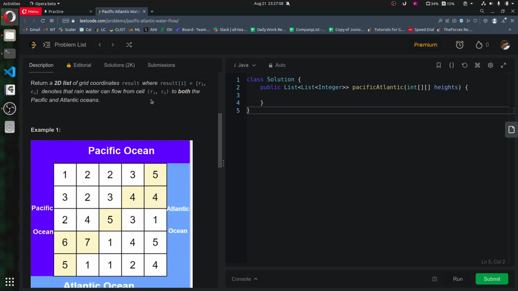We need to return such cells from which the water can flow to both oceans. I believe this should be somewhat in the reverse direction.